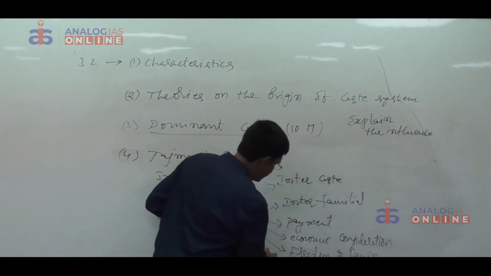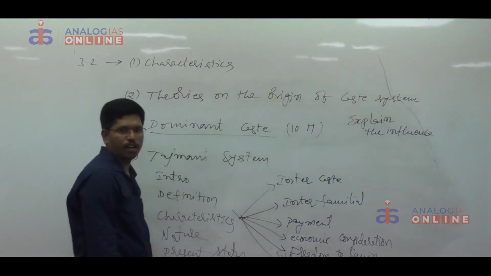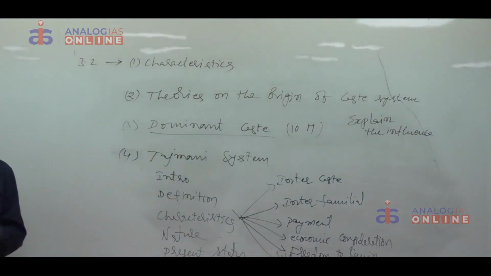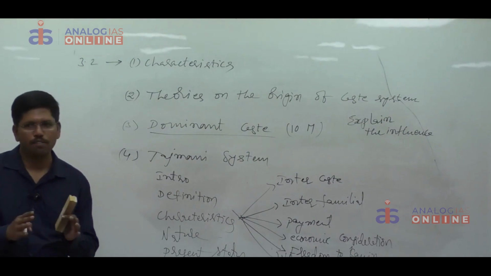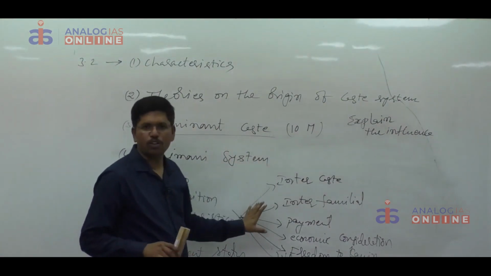And finally, the entire system operates in a normative context. Certain rules and regulations are there. If there is any dispute between the jajmans and kamins, they will bring that issue to the notice of the village panchayats or caste councils and they will settle the disputes. So these points you have to mention.